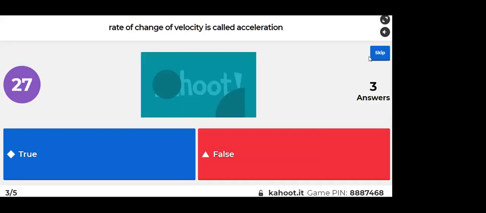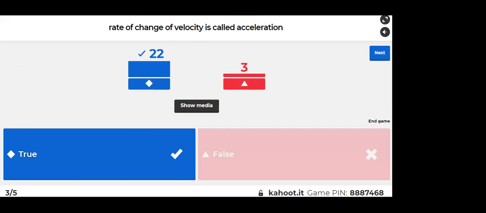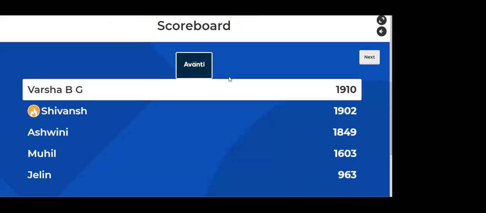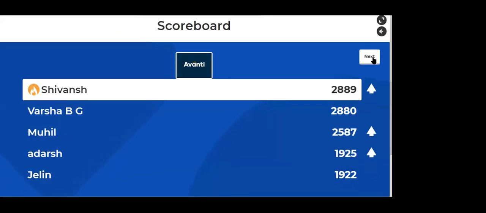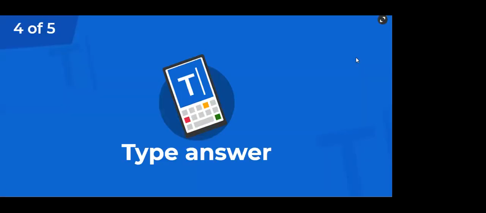Rate of change of velocity is called acceleration. True or false? Basic definition. Yes, that is a definition, right, guys? Rate of change of velocity is your acceleration. Fourth one.